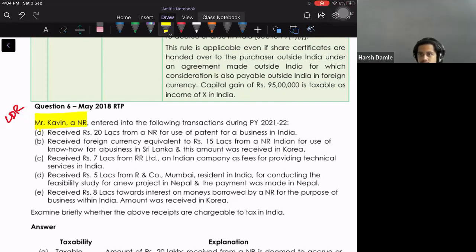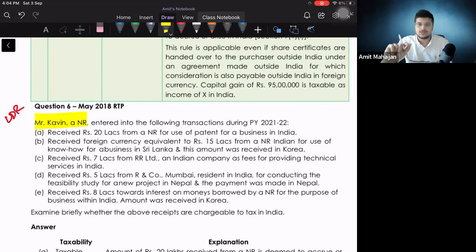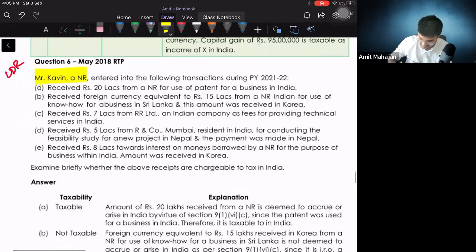Taxable. Okay, now the business, now we are seeing the income for Kevin, right? So we have to understand how the other non-resident utilized that amount, right? How was it utilized for business in India? If you see that chart, if it was used for Indian business, in that case, what will be the answer? It will be taxable. It will be taxable.